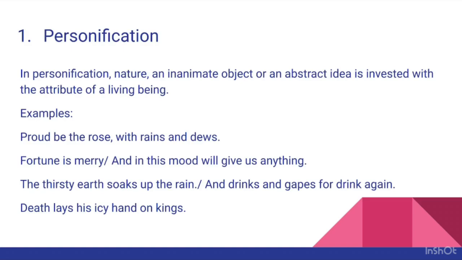So you can say that the particular features of personification are: number one, that nature or an inanimate object or an abstract idea is attributed with the features of a living being, with the characteristics of a living being. Secondly, this has a sort of action, conduct, feeling, or maybe any other feature of a living being. Next, this is done in the imagination of the speaker or author. Okay, so let us look at the examples.